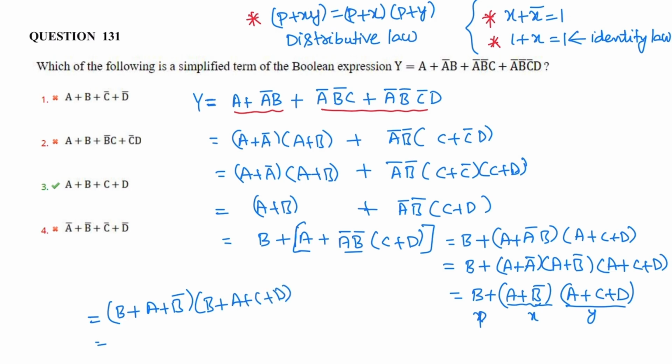Again B plus B bar is 1. So 1 plus A into A plus B plus C plus D. So 1 plus any variable, its value is 1. So final is A plus B plus C plus D. So the correct option is A plus B plus C plus D. The given expression is reduced to A plus B plus C plus D. So option 3 is correct. Next question.